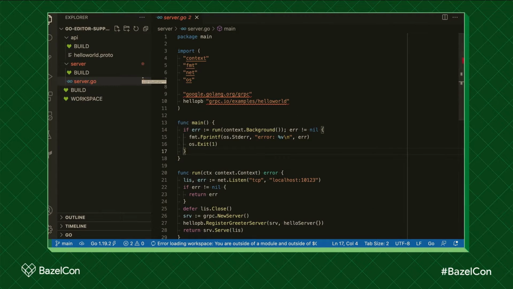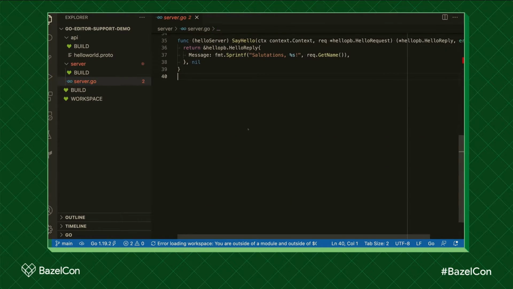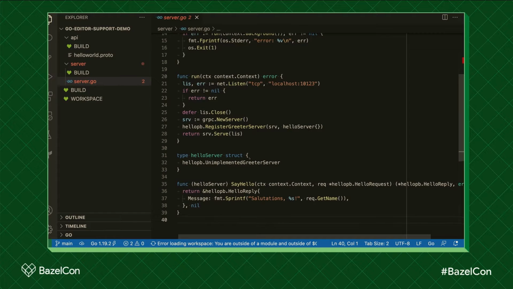Okay, so what I have for you here is I took the gRPC Hello World proto example, and I wrote a really small Go server around this. If we scroll down, this is the entirety of my code. It just takes a request and says hello, your name, salutations. You can see my project structure over here on the side. We have one file, server.go. There's no go.mod file, so this is not a Go modules workspace. You see our build and workspace file for Bazel. And this is not in GoPath either.